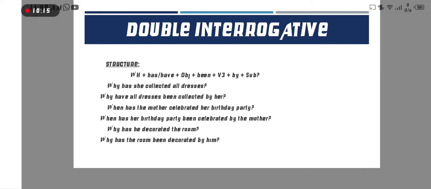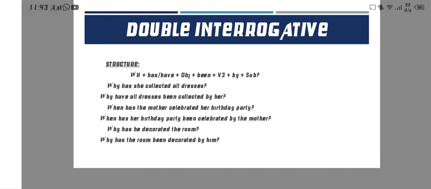Okay, now why has he decorated the room? First, why. Because according to the structure, we always put the WH family word first. So here the WH family word in the sentence is why. Then the room is the object, so therefore we put has as a helping verb: the room been decorated, third form, and then last one, him.